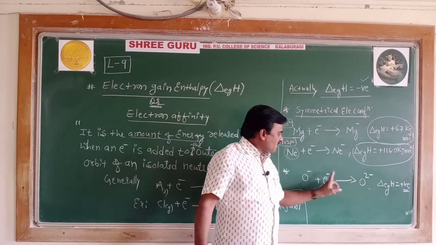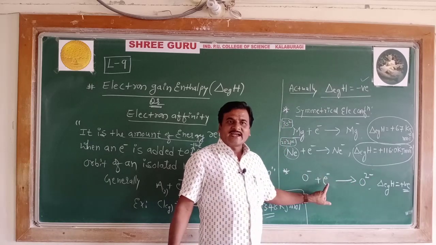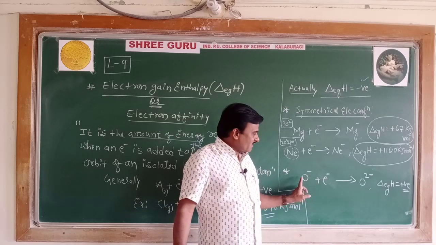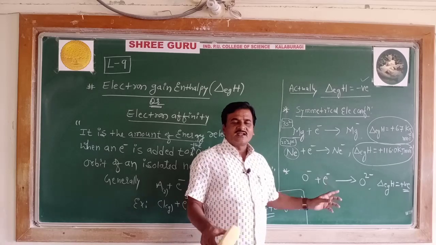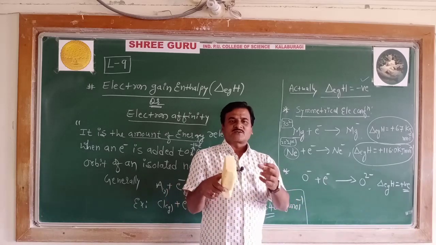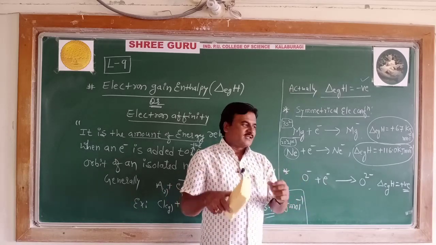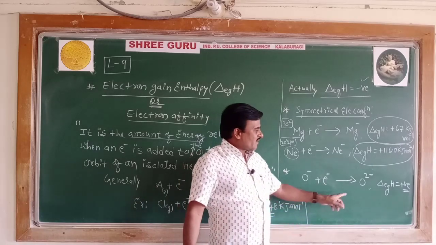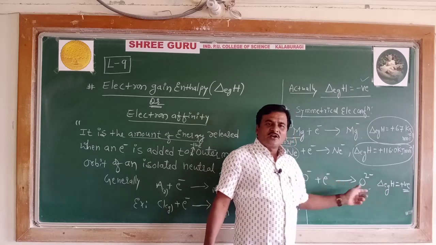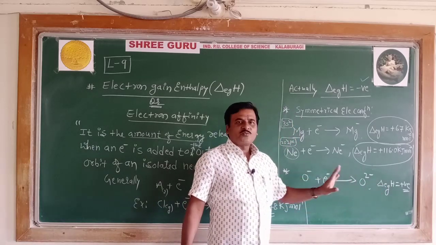Why? Because between the anion and the adding electron, there is a repulsion. Therefore, to overcome the repulsion between the anion and the electron to be added, energy is to be supplied. Therefore, electron gain enthalpy of the anion is also positive.